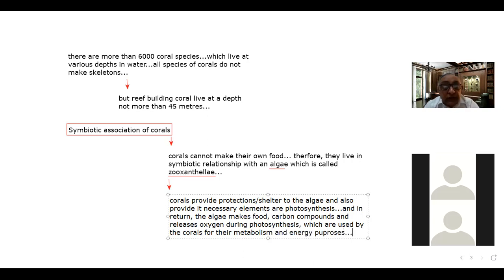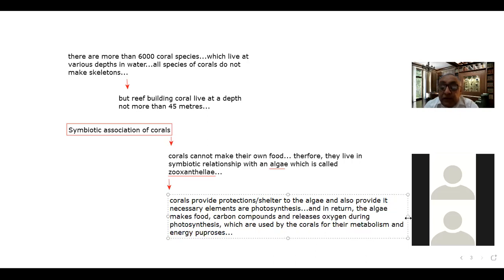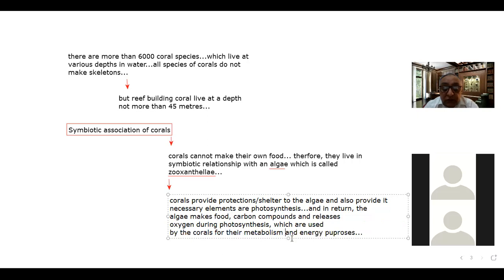So this is the symbiotic association between the corals and the zooxanthellae algae. Please bear this in mind; this is important to remember. So what is the symbiotic association?